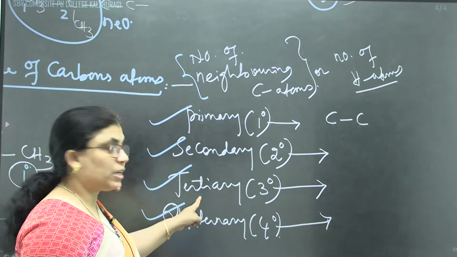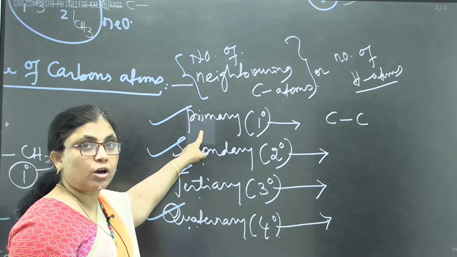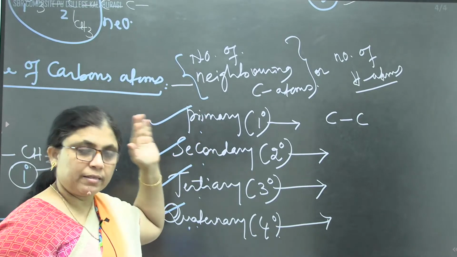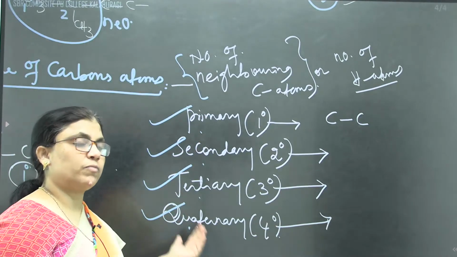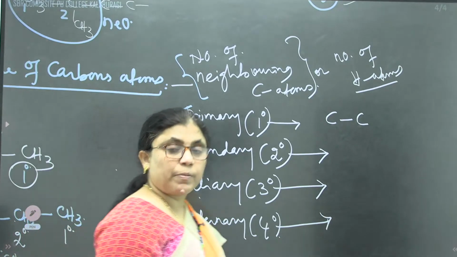Correct. One hydrogen is tertiary. Two hydrogens is secondary. Three hydrogens or four hydrogens is primary. In that way also we can decide, or this way also we can decide the primary, secondary, and tertiary, depending upon this.